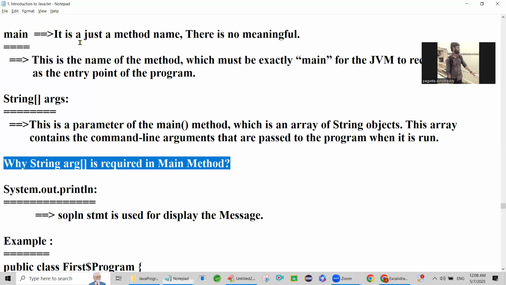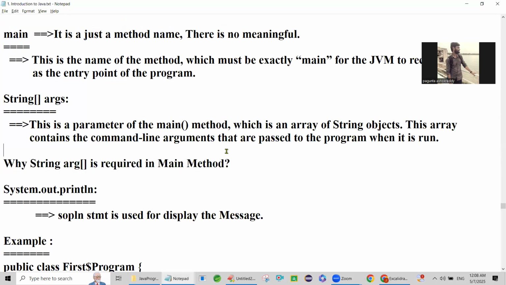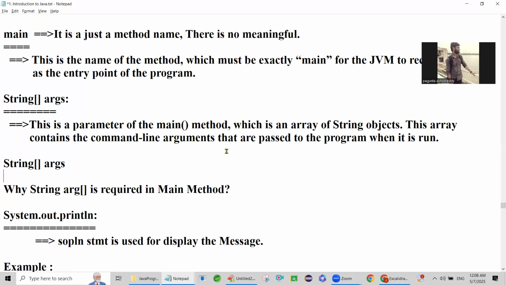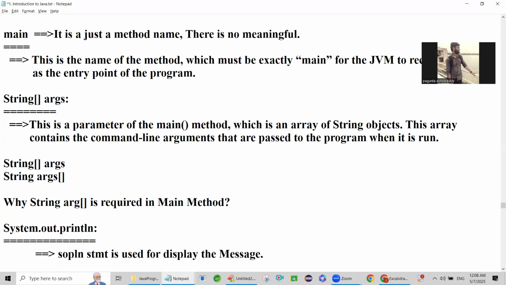One more point you can remember: you can write String args like this, and also you can write it as string args, or string where arg, or string array args.